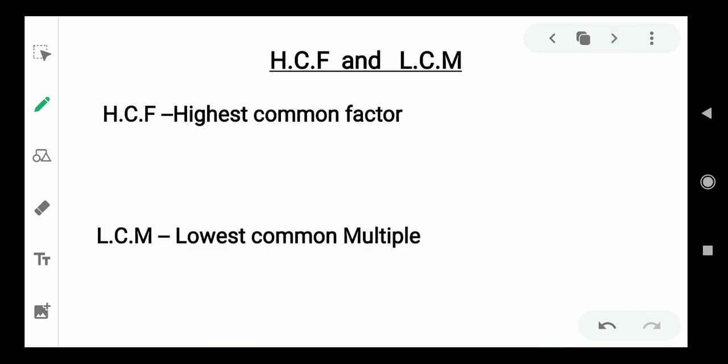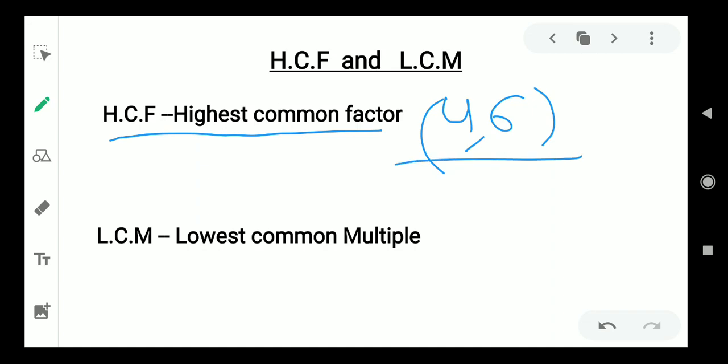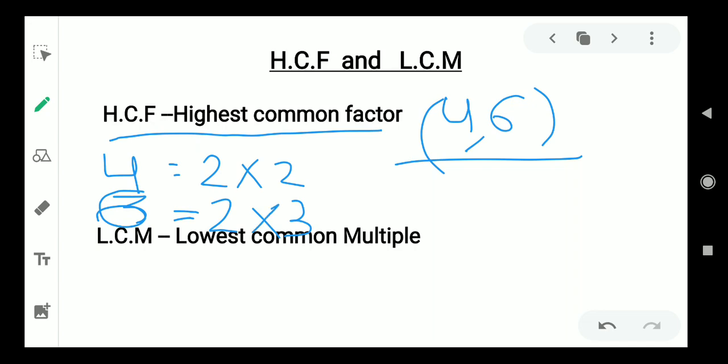Now talking about HCF and LCM. HCF is the highest common factor. So it is a relative term that is talked about between two numbers or more than two numbers. Let us take the example of 4 and 6. So the HCF of 4 and 6. First of all, 4 can be written as 2 times 2 and 6 can be written as 2 times 3. So the highest factor they have in common is 2. So their HCF is going to be equal to 2.